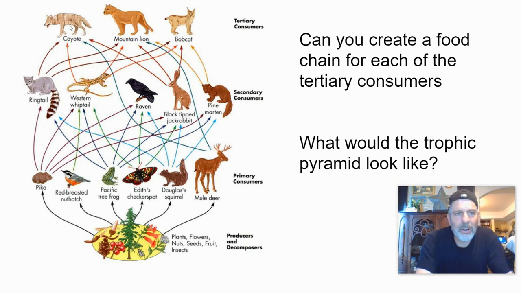We can go to the coyote, and the coyote, we can either make him a tertiary or a secondary consumer based on how we want to make the food chain. To make him a secondary consumer, what we do is have him eat a mule deer. Now, I don't think a coyote is going to eat a mule deer on its own. I think they exist in packs, and they attack it together. I think maybe a single mountain lion might be able to take down a mule deer, but I can't imagine a little coyote taking down a mule deer. However, you get a pack of them, you know. Now, a coyote will eat a jackrabbit, no problem, right?